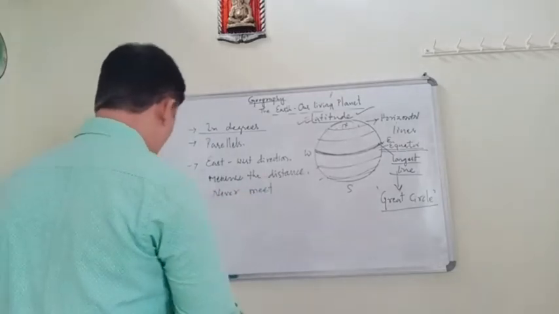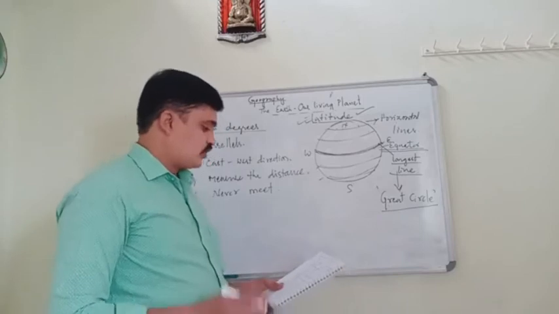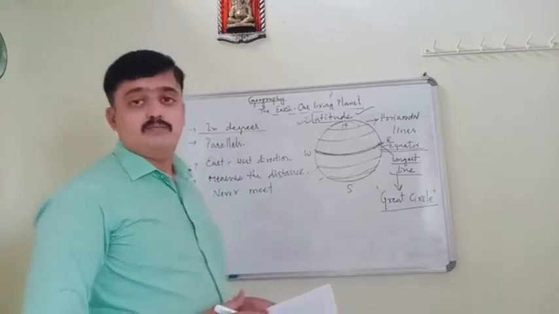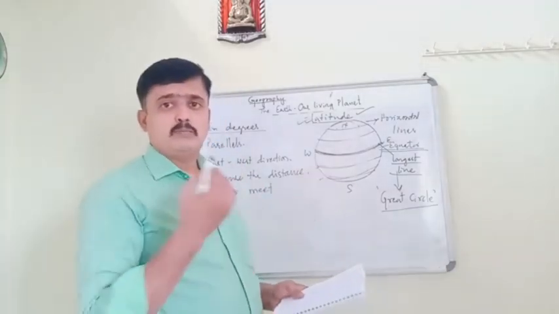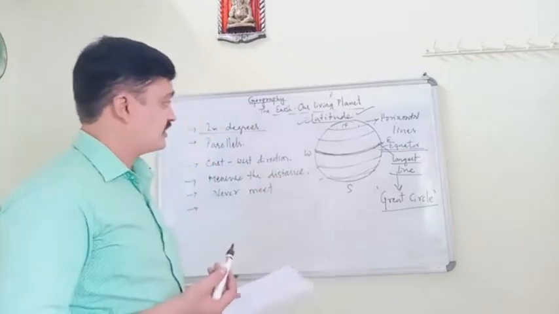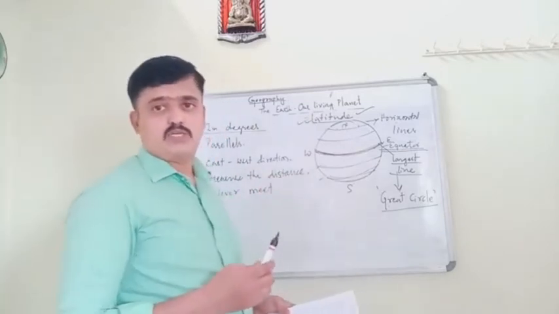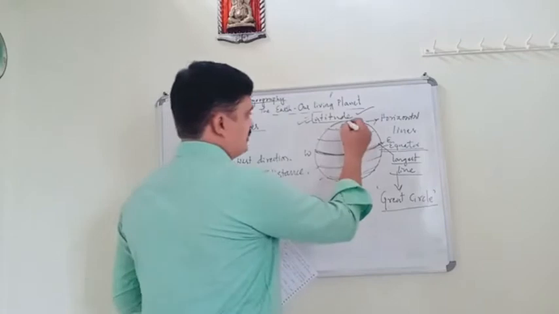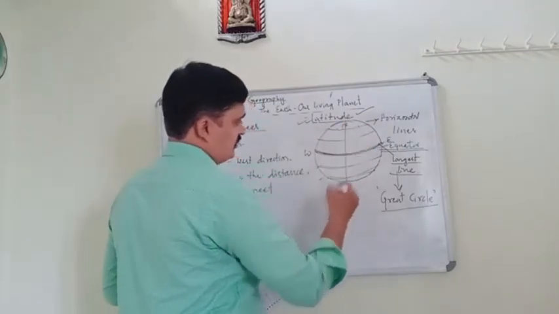The next one is here. These lines also cross the prime meridian at right angles. The prime meridian is the middle of the earth.